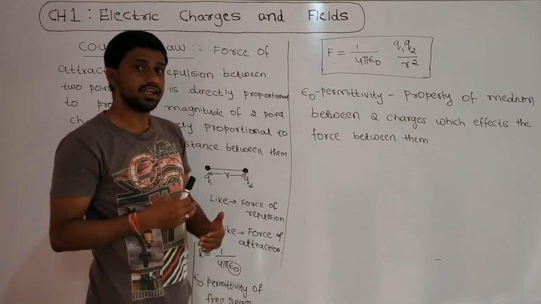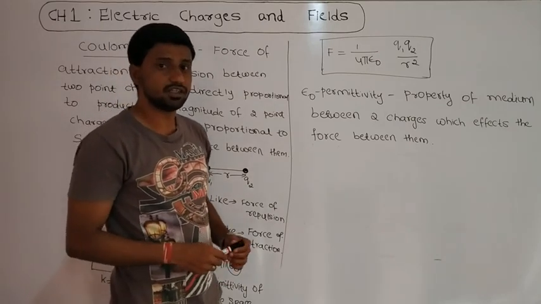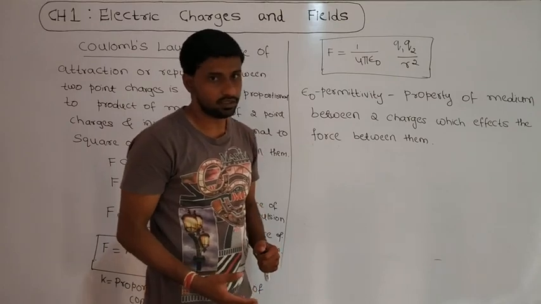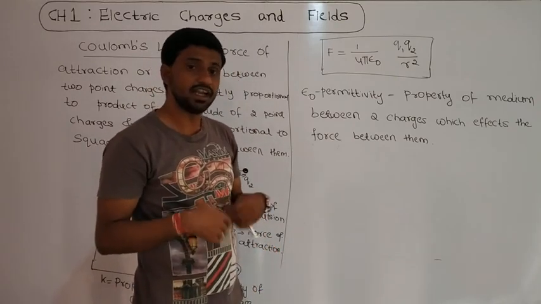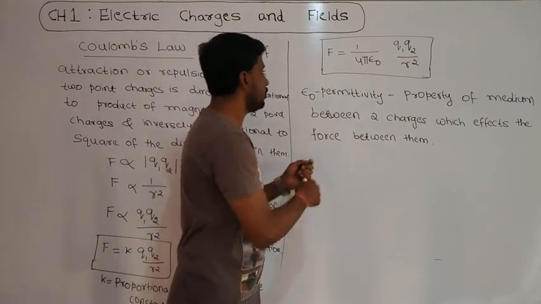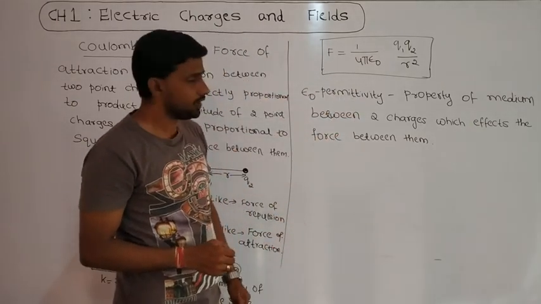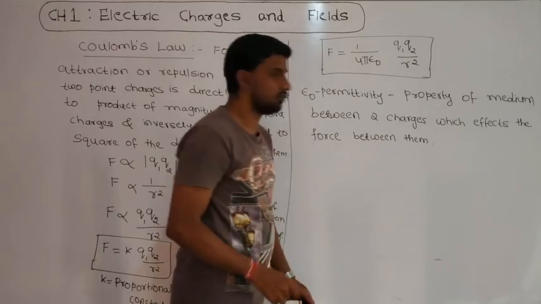But in the case of the universal law of gravitation, the constant value does not depend on any medium. It is a fixed value in any medium. But in the case of Coulomb's law, this value depends on the medium. So that is called the permittivity of a medium.